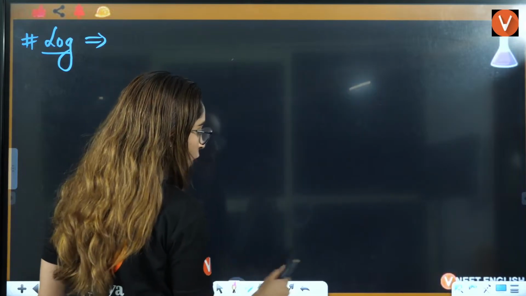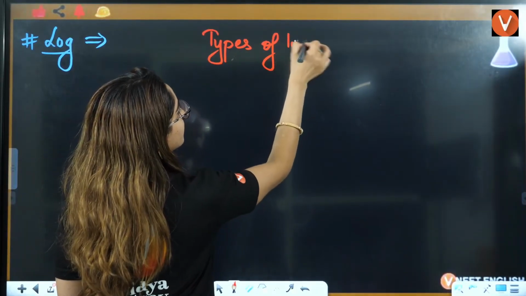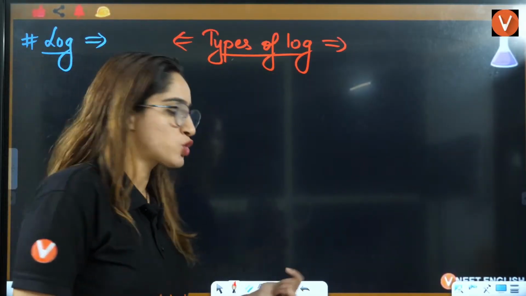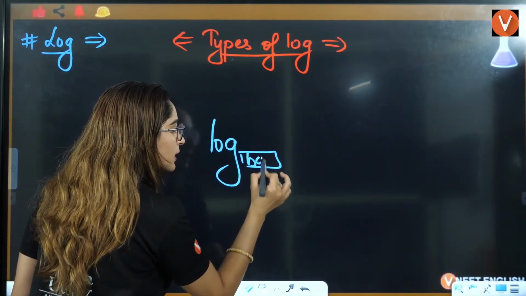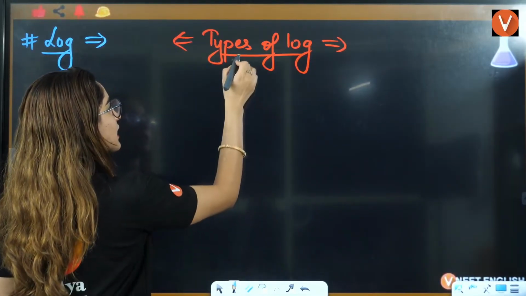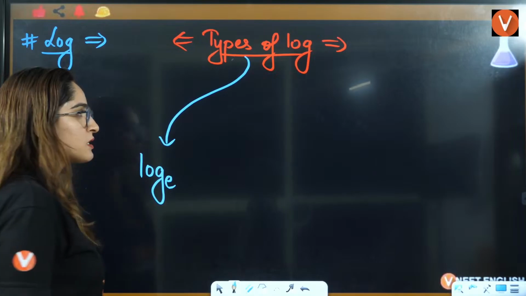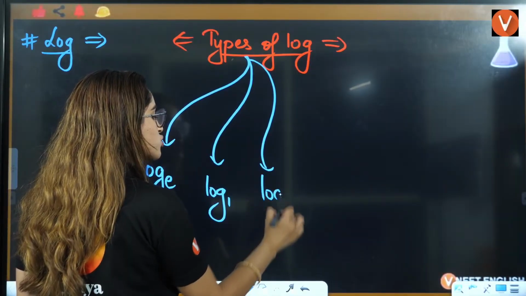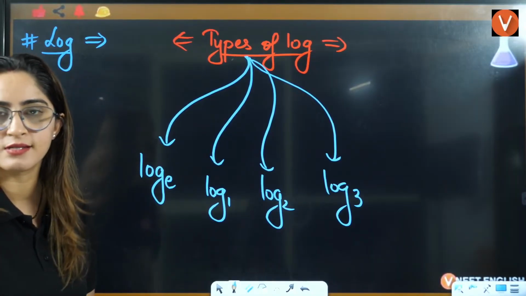Now let us understand how many types of log you have. Basically you have so many types of logs. Log base 2, if you say this is log, this is called the base. Then log base E, log base 1, log base 2, log base 3. So many logs can exist here.